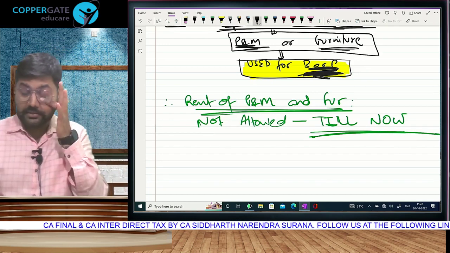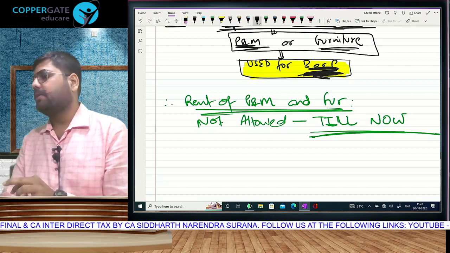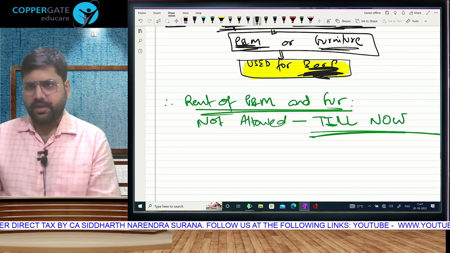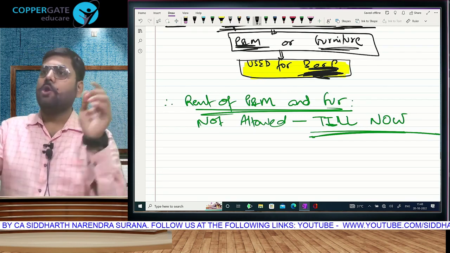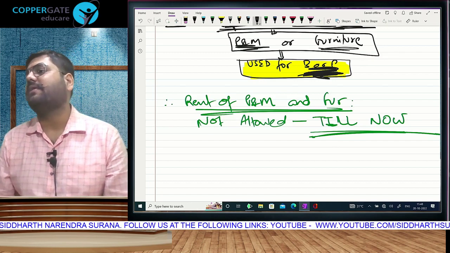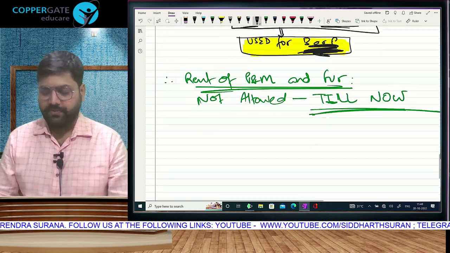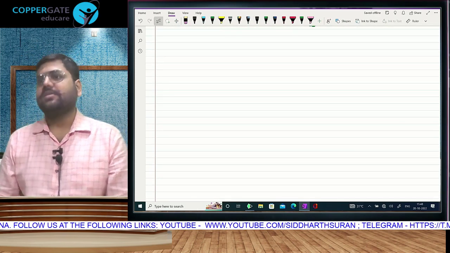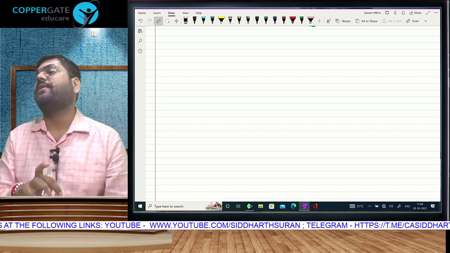So, section 30, rent, rates, taxes, repairs and insurance of building. 31, repairs and insurance of plant and machinery, furniture. In both cases, the main criteria, the only criteria, the deciding factor, the only thing that is relevant is used for the purpose of business or profession. So, if it is for home, disallowed. Office, but knowing that is not enough, you will have to go and compare in accounts.